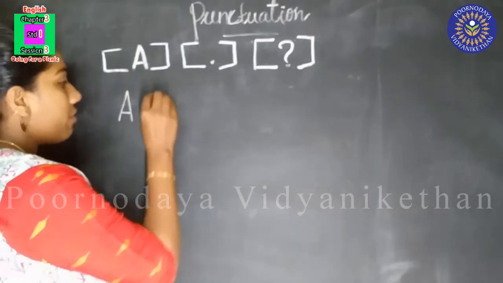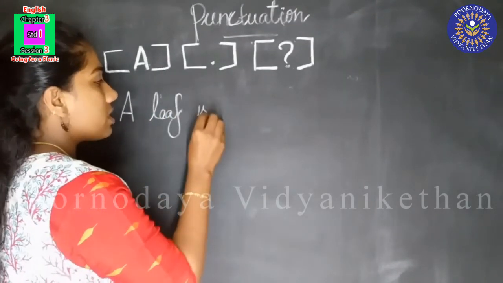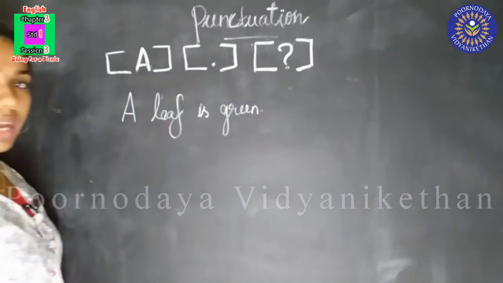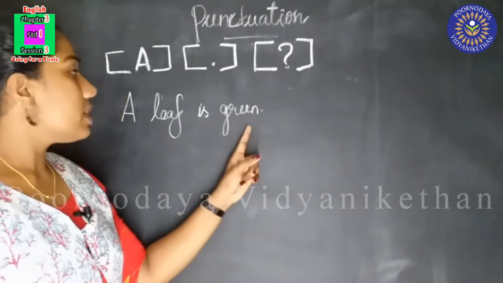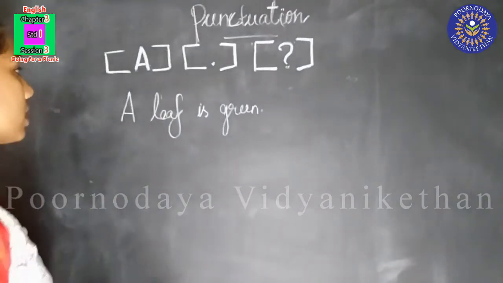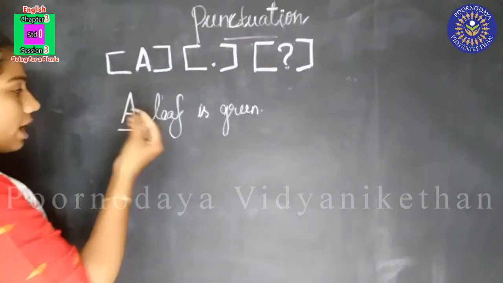A leaf is green. Okay, have you seen this? A leaf is green. This is a sentence. When I start this sentence, I am writing capital letter A here.